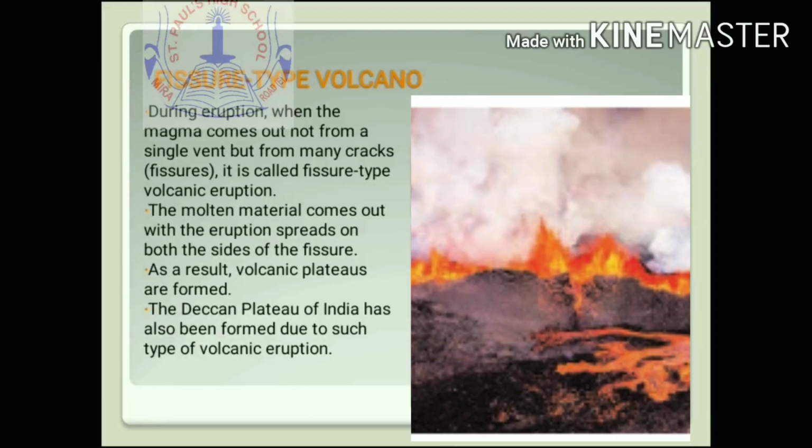Fissure type of volcano. During eruption, when the magma comes out not from a single vent but from many cracks, it is called fissure type volcanic eruption. The molten material comes out when the eruption spreads on both sides of the fissure. As a result, volcanic plateaus are formed. The Deccan Plateau of India has also been formed due to such type of volcanic eruption.